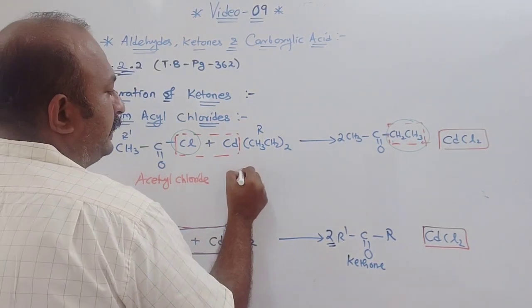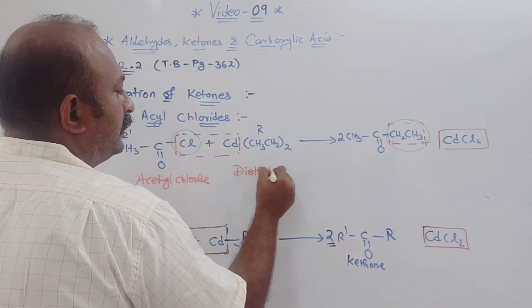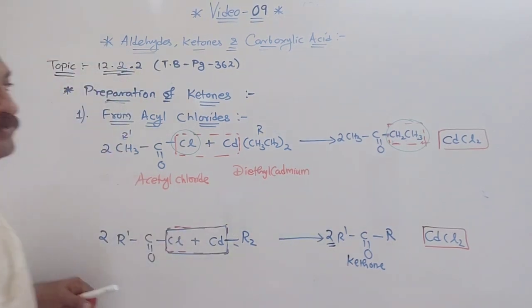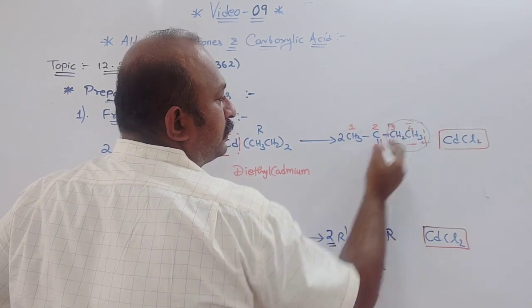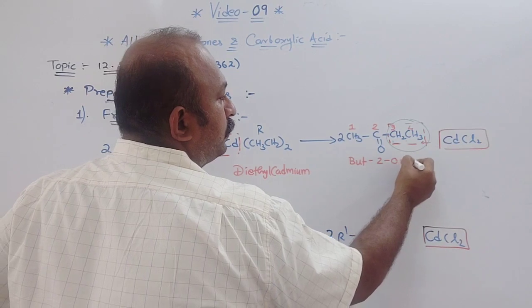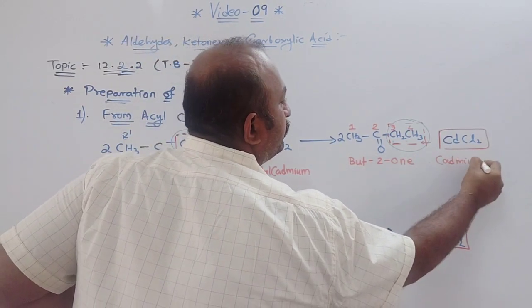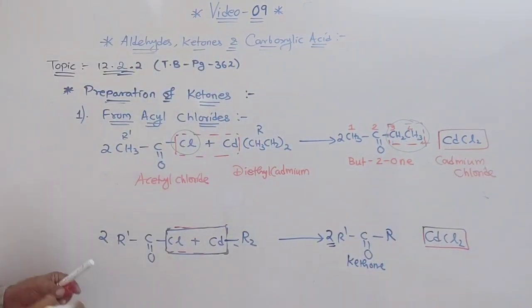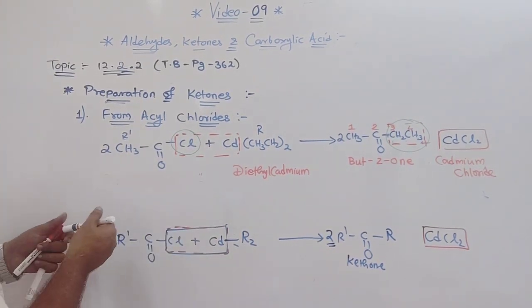Here you can see diethyl cadmium. Understood? And if you want to write the name here, this is 1, 2, 3 and 4. So butan-2-one plus cadmium here. This is your cadmium chloride. Clear? So this is butan-2-one. If you want, you can write the name of this also.